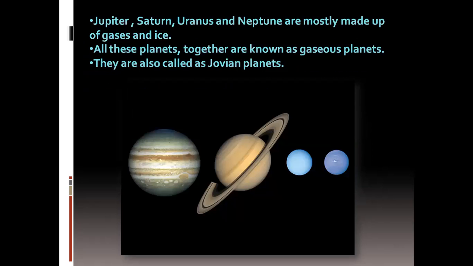Jupiter, Saturn, Uranus, and Neptune are mostly made up of gases and ice. All these planets together are known as gaseous planets. They are also called Jovian planets. Two names are there, isn't it? You can see these planets: Jupiter, Saturn, Uranus, and Neptune.